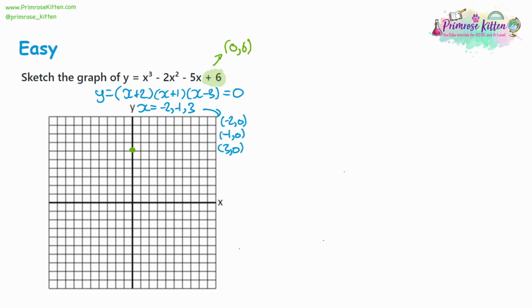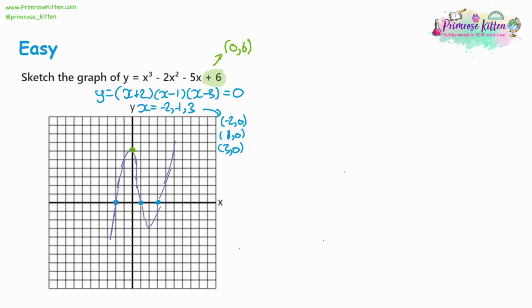So not only have we got the y-intercept in green, we've got the x-intercepts in blue, and we have 3 of them. Actually, I've got one of the signs wrong here, so that 1 should be negative, which will give us a +1. So then we're going to have -2, +1, and +3 as our x-intercepts. Now again, we could do a pretty decent sketch of this. It's going to look something like this. And this is pretty bad for a sketch actually, but you get the idea. But I'm going to rub this out and do it properly in a moment.